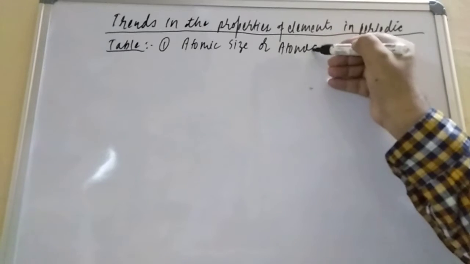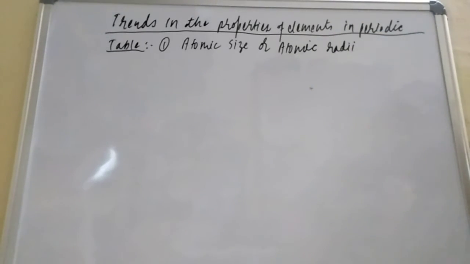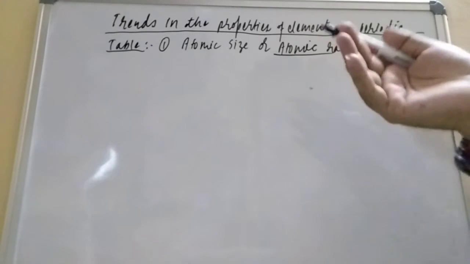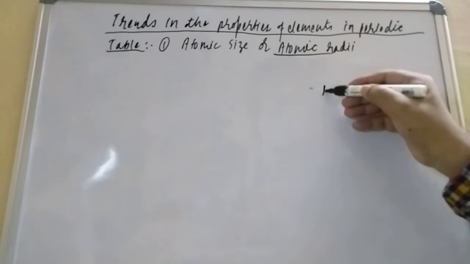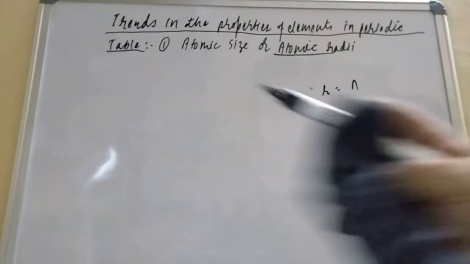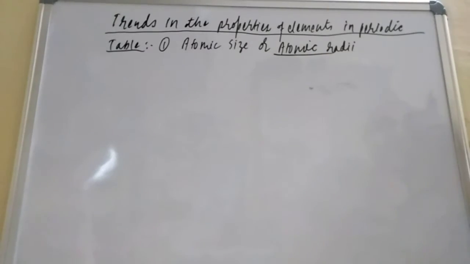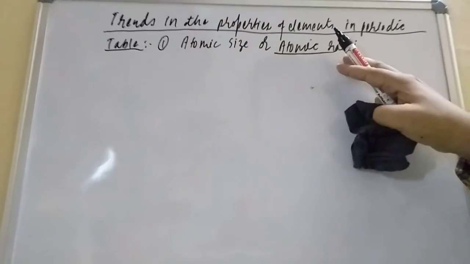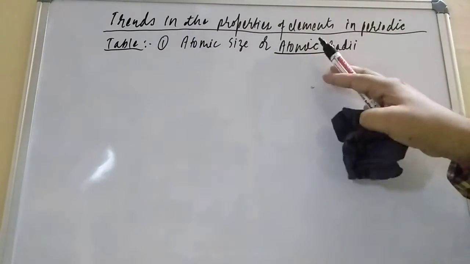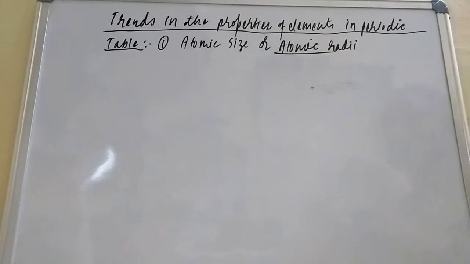In this syllabus, twice the radius is the atomic size, and if you know r, you know the radius of the atom also. Larger is the atomic size, larger is the radii. There is no confusion about it: more the radii, more is the atomic size.